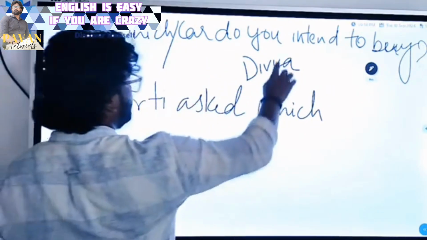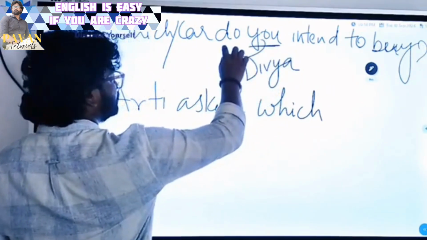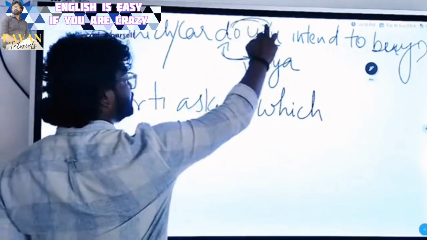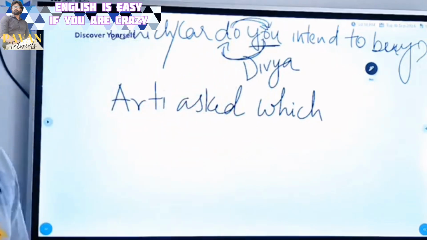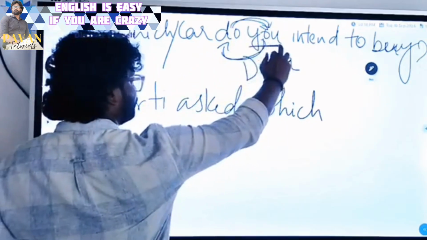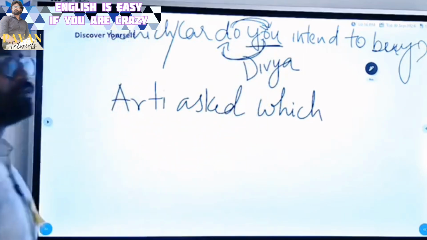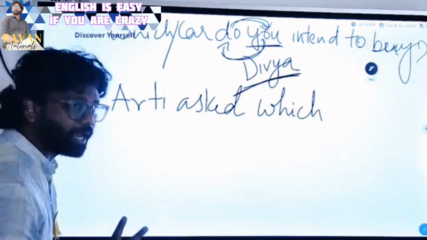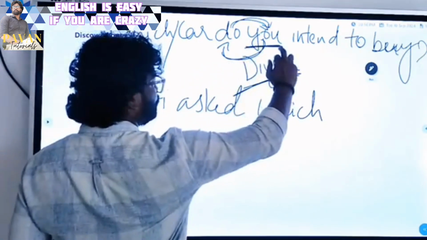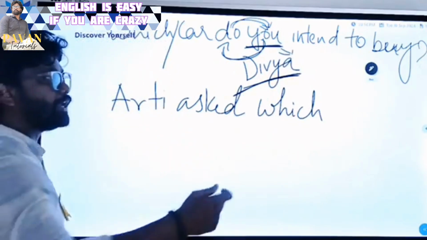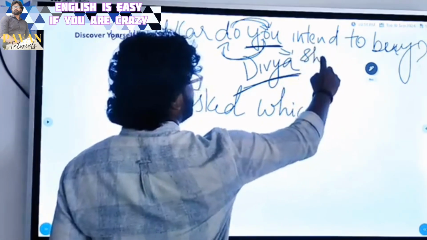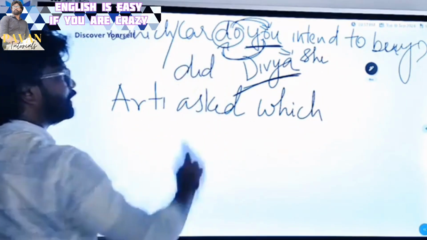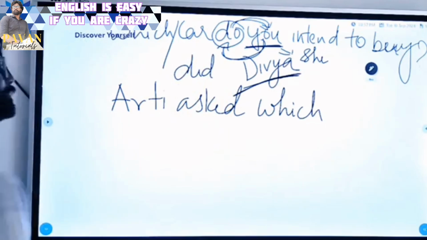This is the question. Now, which is written as it is. Here there is a small change you need to make. You comes this side and do goes this side. They swap the places. And when they swap the places, the subject of this reported speech is changed accordingly. How? Aarti asked Divya, right? Whom did Aarti ask? Divya. So here you is nothing but Divya and pronoun of Divya is she. She is the pronoun. And what is the past tense of do? Did. Understand? What is the past tense of do? Did is the past tense.